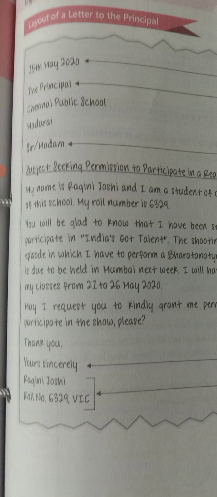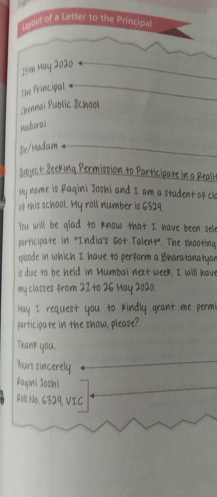The subject is in the place of sir and ma'am, and in the sir and ma'am place you write the subject. Your body should be there, and in the body you tell your introduction in the first line, your problem in the second paragraph, and lastly you request them to please listen to your request, thanking you, and yours sincerely, your name, roll number and class. So this is the way you have to write a formal letter.